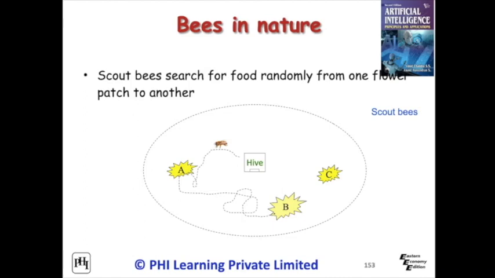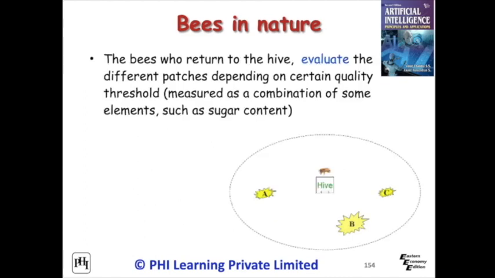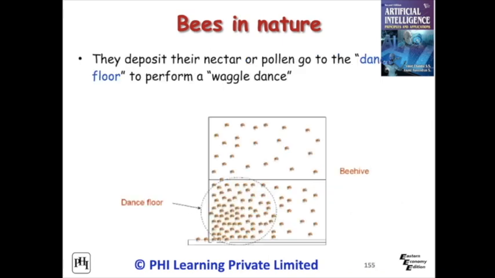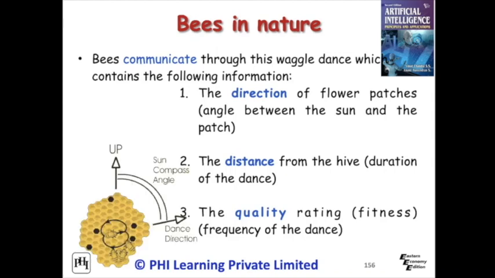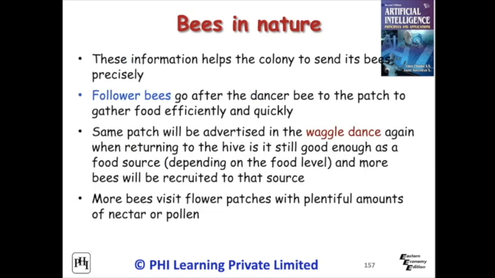communication through the waggle dance. The quality threshold taken by the bee is measured as a combination of some elements, such as sugar content. They deposit their nectar or pollen, then go to the dance floor to perform a waggle dance. The dance floor is nothing but the entrance of the hive for the bees. Communication of the bees contains the direction of flower patches, distance from the hive and quality rating or fitness. Otherwise we can say the waggle dance depends on the angle between the sun and the patch, duration of the dance and frequency of the dance. This information helps the hive to send its bees precisely to the exact food source.